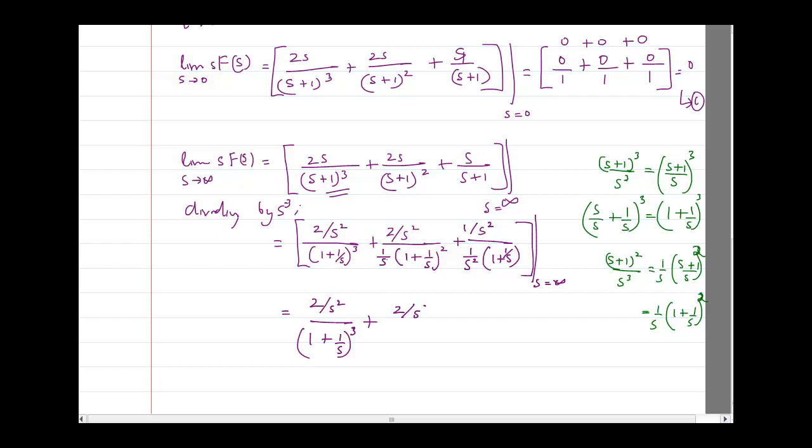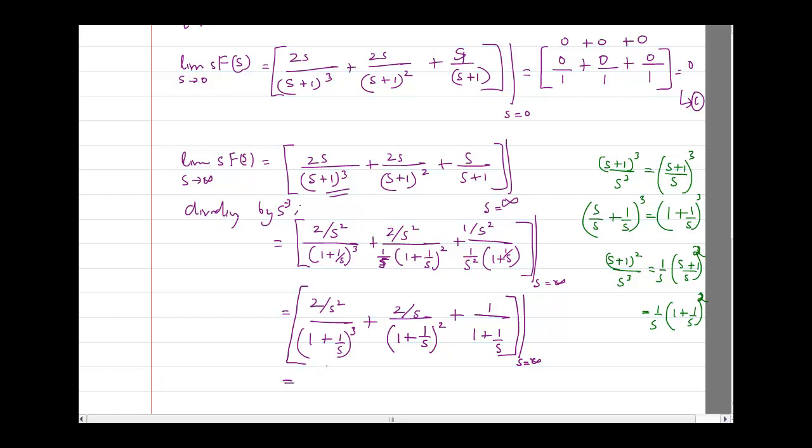Now this s square and this s will cancel, and I will get 2 by s only on top, and I will get in the numerator 1 plus 1 by s square. Similarly, this s square and this s square will cancel, so I will get 1 divided by 1 plus 1 by s. And here I apply s is equal to infinity.